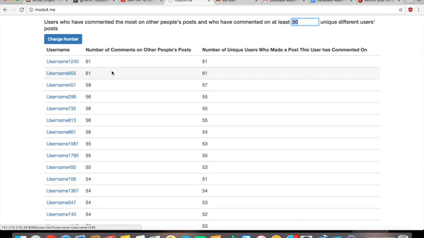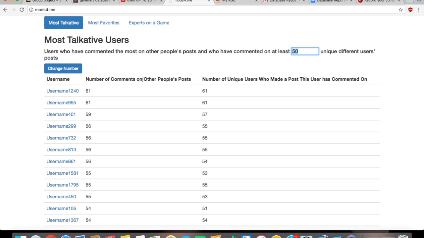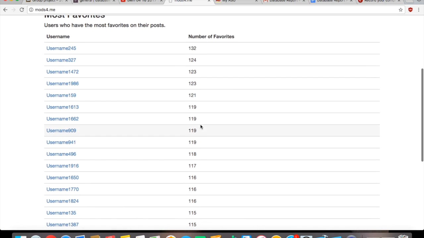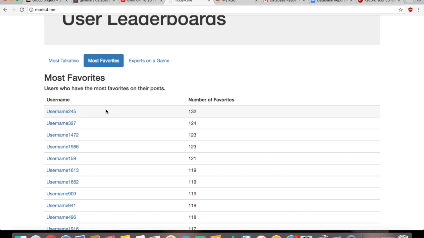So username 1240 is the leader here with 61 comments on other people's posts. And it was 61 different unique users who made a post that the user commented on as well. So most favorites is simply the user who has got the most favorites on their posts. So in this case, username 245.